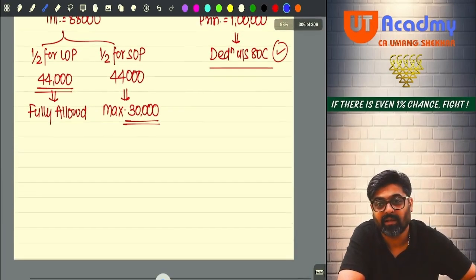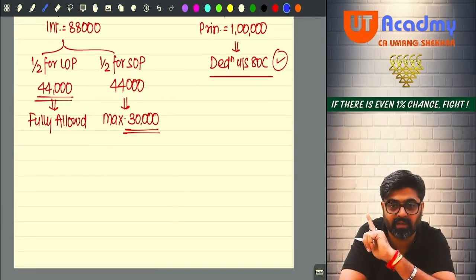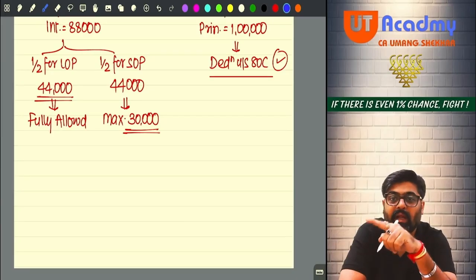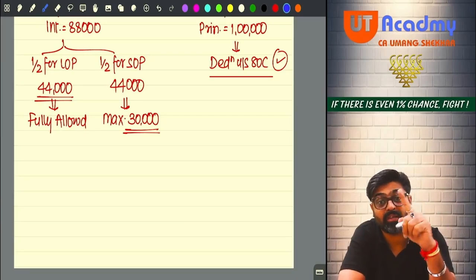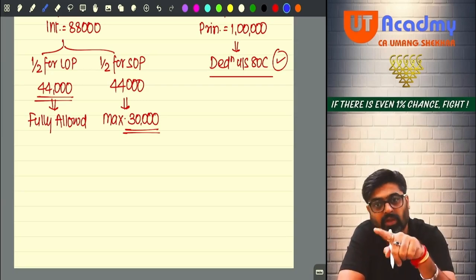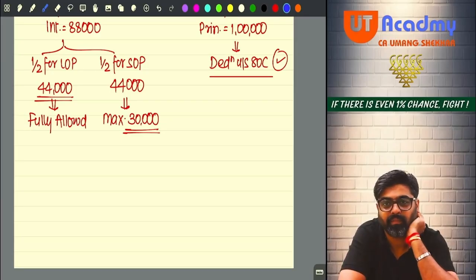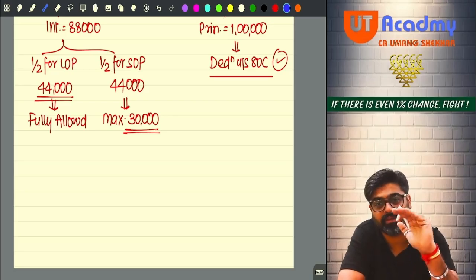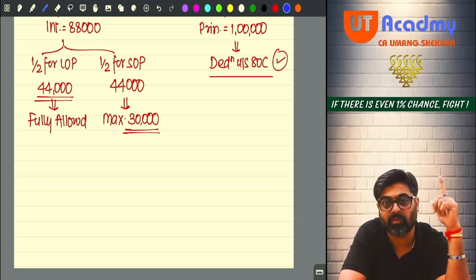Meaning that from the LOP portion, 44,000 you would have taken as a deduction from the house property head. And the balance 44,000, which was for SOP, now that is self-occupied for business. That 44,000 balance you would have claimed under the PGBP head, because that is the interest relating to that portion of the property which is used for business. Yes or no? So that was your PGBP expense you would have claimed there.